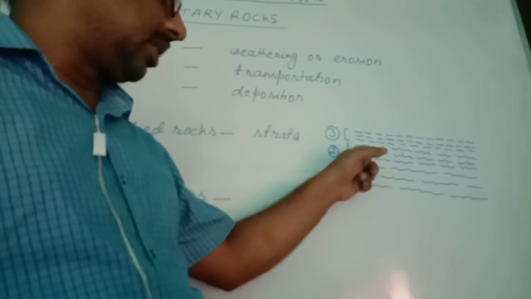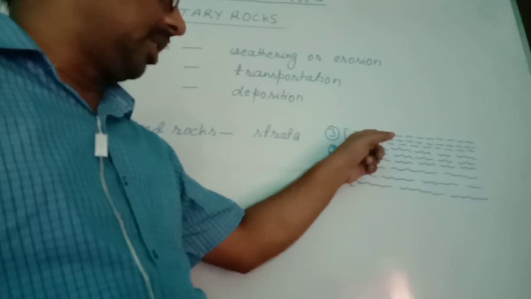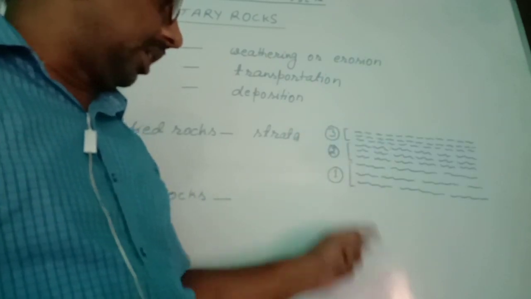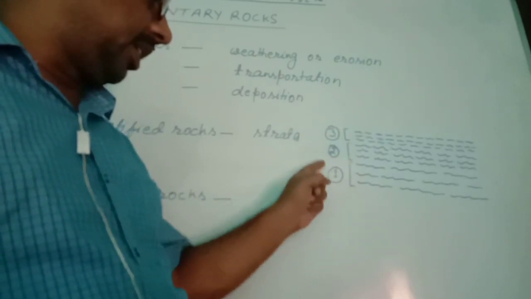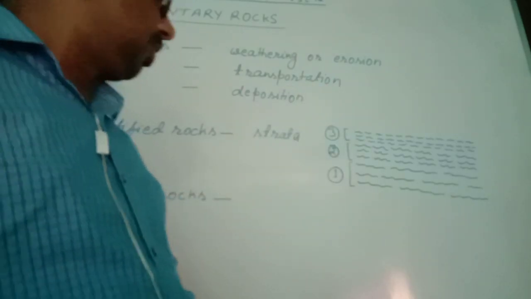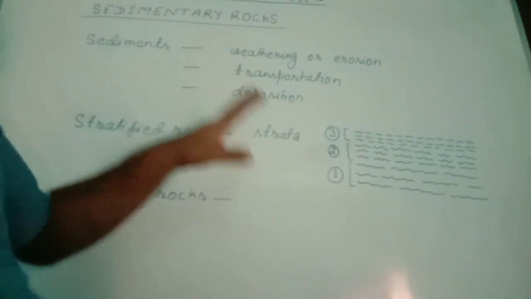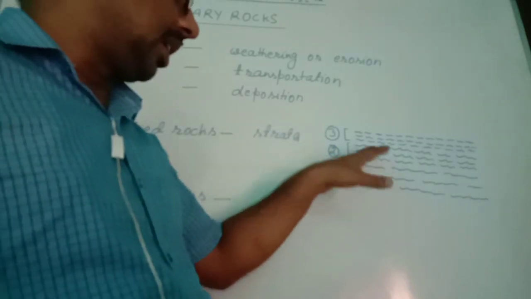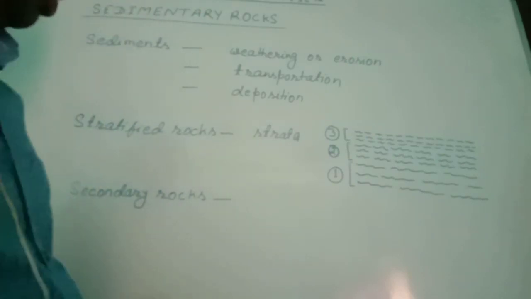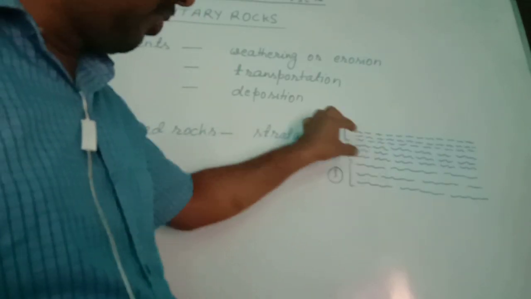Similarly, the second layer will get huge pressure from the upper layer, the third layer. Sediments were loose materials. These loose materials are solidified due to huge pressure from the upper layers, and different layers are formed.